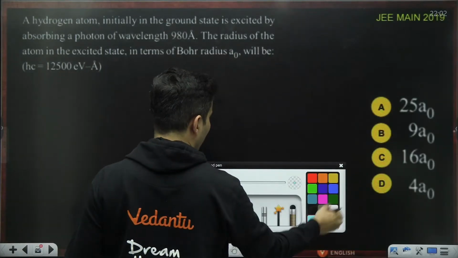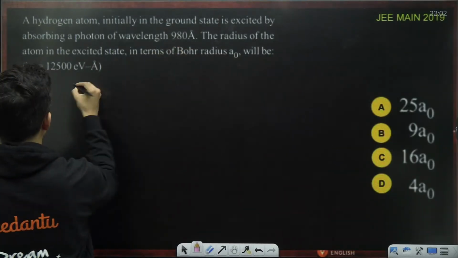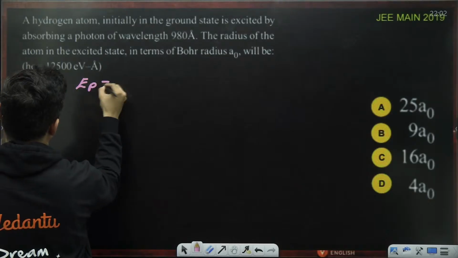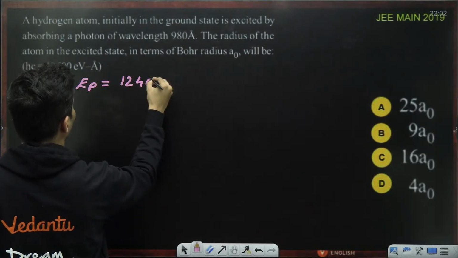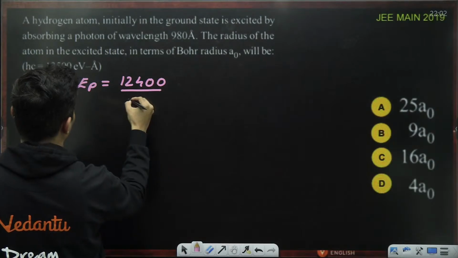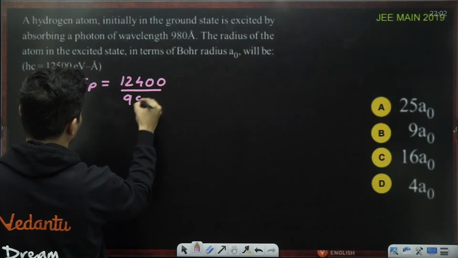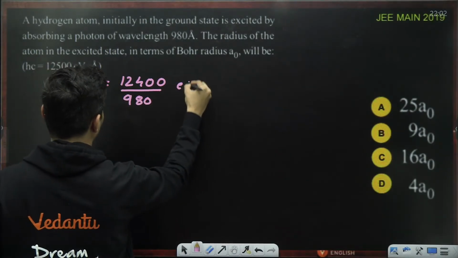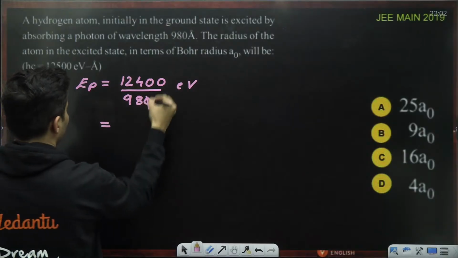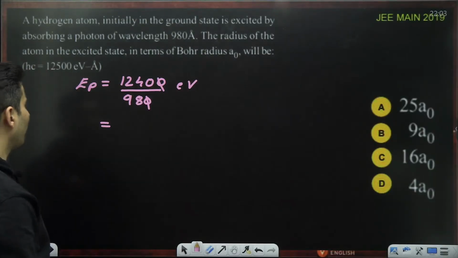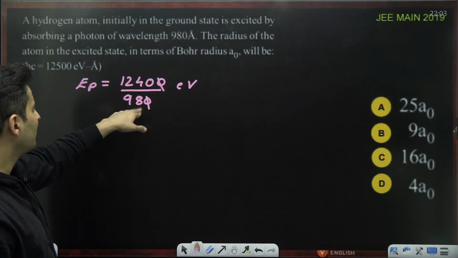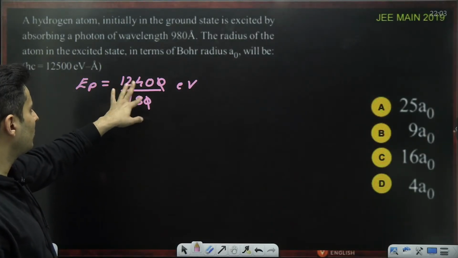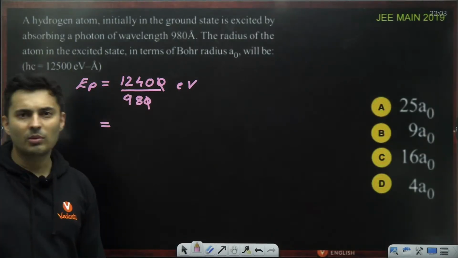Okay, let's first do this. If this is the wavelength, what is the energy of the photon? Energy of the photon is 1240 divided by lambda, which is 980. This will be in electron volt. So how much is this going to be? 1240 divided by 98. 98 is like 100, 0 cancels, so it's close to 12.4.